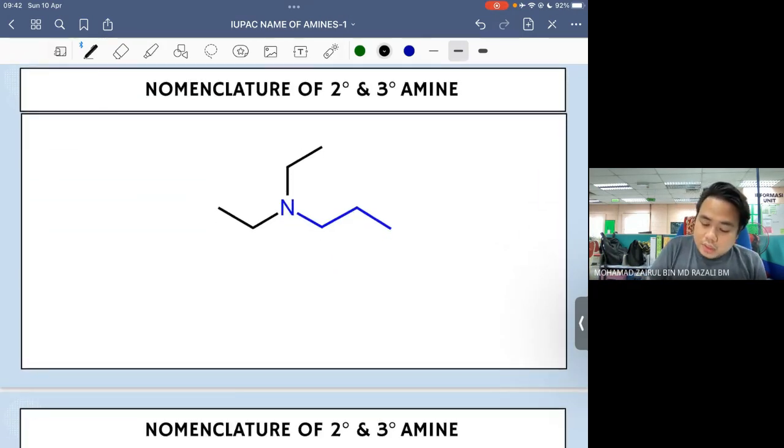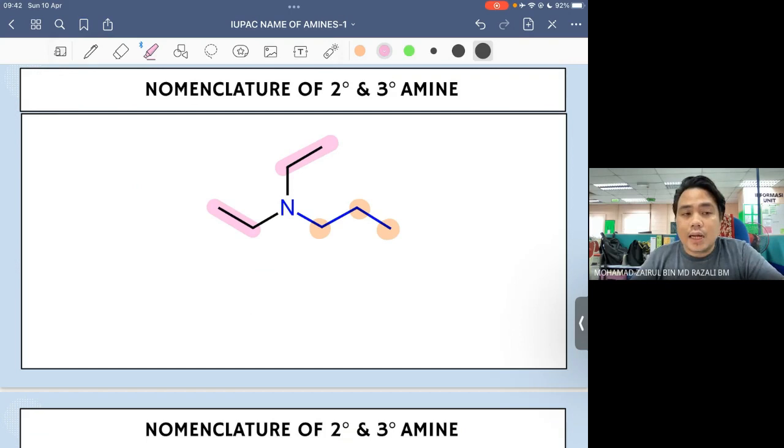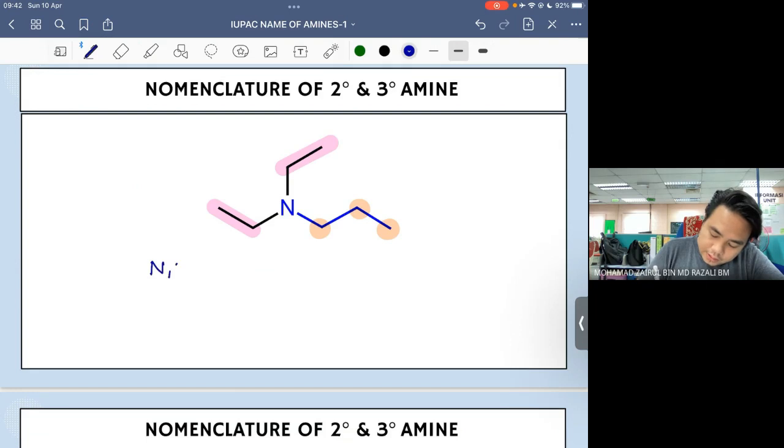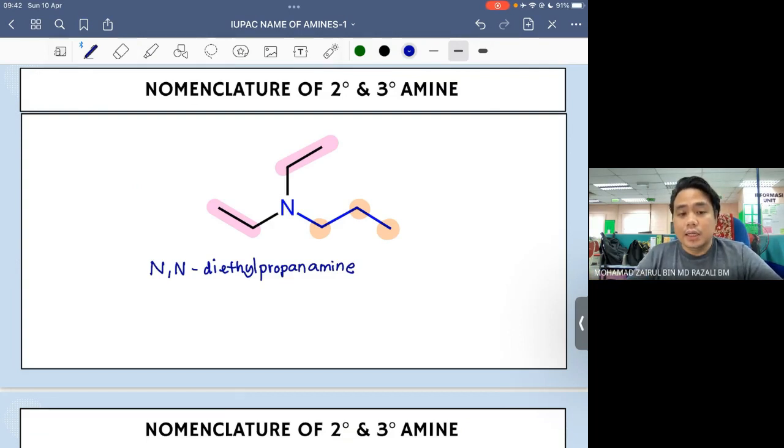Okay, so awak tengok the longest continuous chain adalah 1, 2, 3 carbon. So kita ada one ethyl group and one ethyl group. Okay, so kita ada alkyl group yang sama. So maknanya kita boleh combine dia, menjadikan dia sebagai diethyl. Since both of the ethyl group itu are directly bonded to nitrogen yang sama, so nama dia akan jadi N,N-diethyl propanamine. Kenapa propanamine? Sebab parent dia ada tiga carbon.